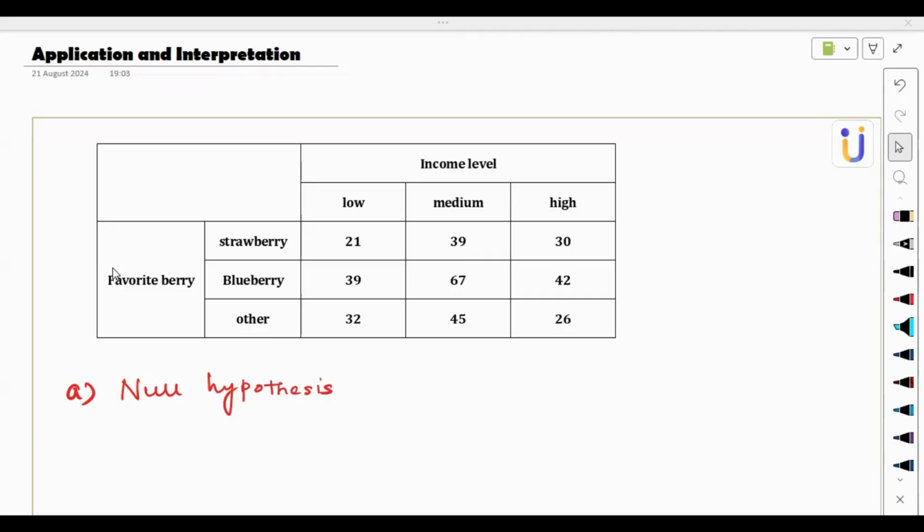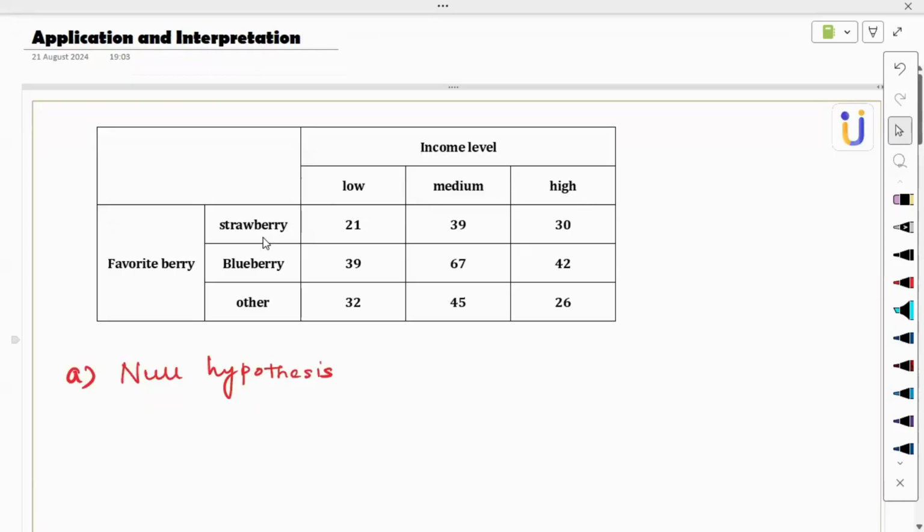First problem, it's 5 marks. Sergio is interested in whether an adult's favorite breakfast berry depends on their income level or not, so this is the test we are going to perform. The data table is given to us: income level low, medium, high, and favorite berry strawberry, blueberry, and other, and the data have been given.